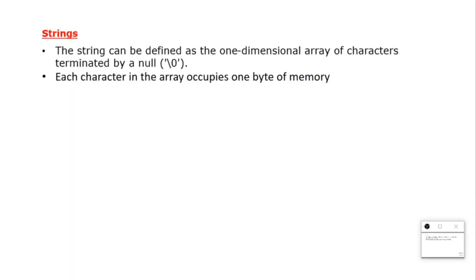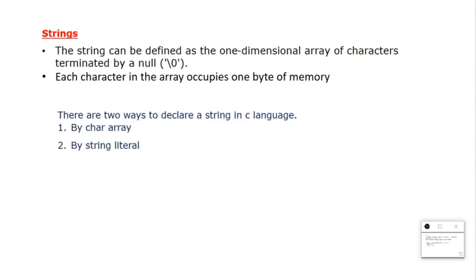Coming to the string, it can be defined as a one-dimensional array of characters terminated by null. So what we are saying is, in C language, a string is taken as a character array and at the end it is terminated by null, and each character in the array occupies one byte in the string. Okay, so let us see how many ways we can declare a string. A string can be declared in two ways, by character array and by string literal. So let us see what this character array and string literal are.